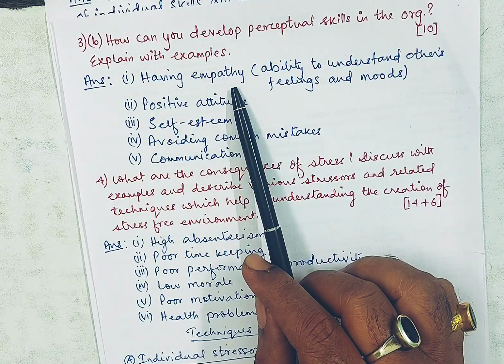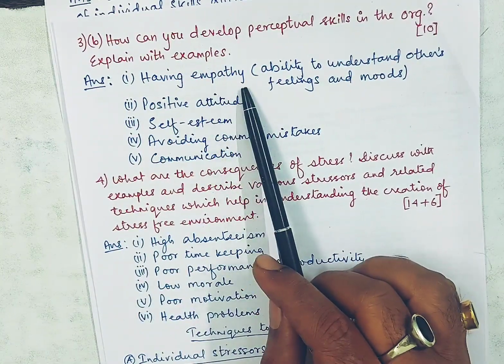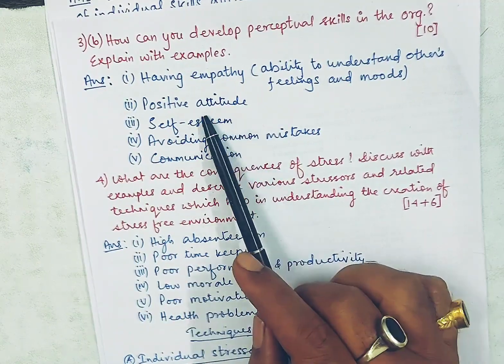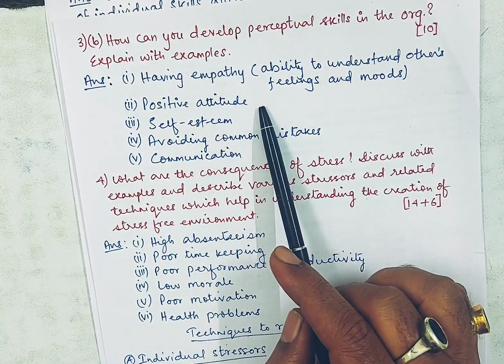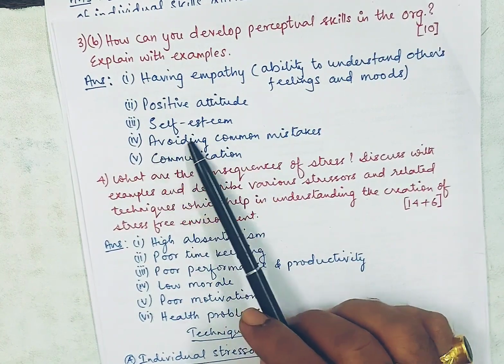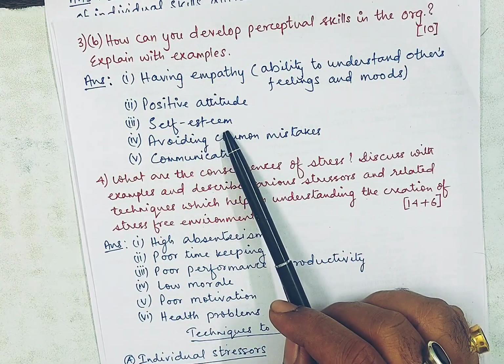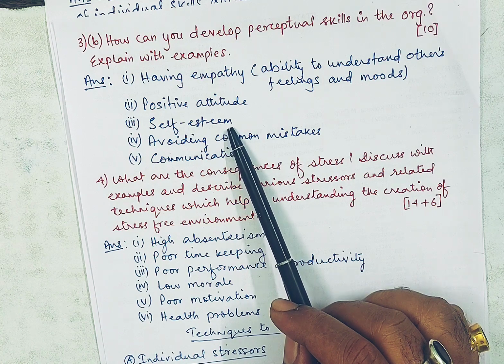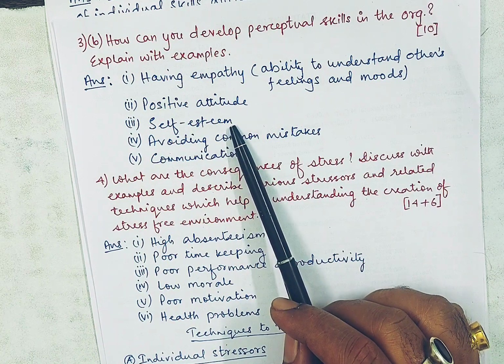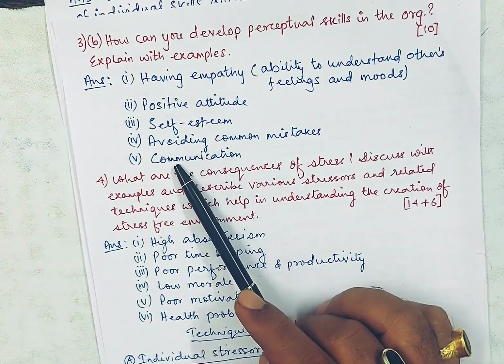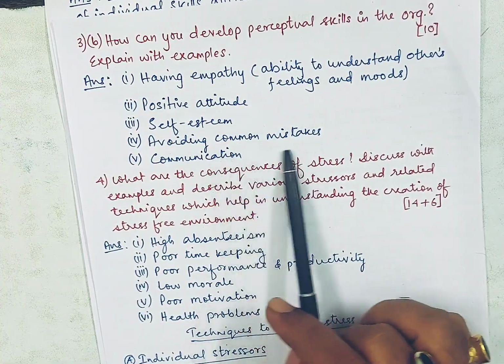Empathy is not sympathy. Both are different terms, so kindly be careful about that. Then second, positive attitude. The employees must have positive attitude towards their work. Then third, self-esteem. In simple words, self-confidence. They should have self-confidence because confidence is very important for any kind of work that we do, right? Then avoiding common mistakes, common bias.